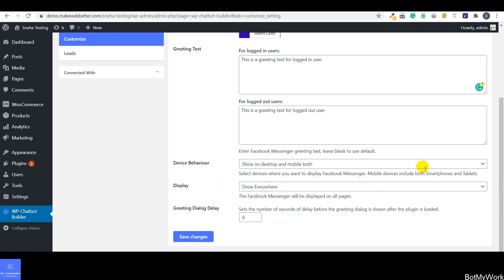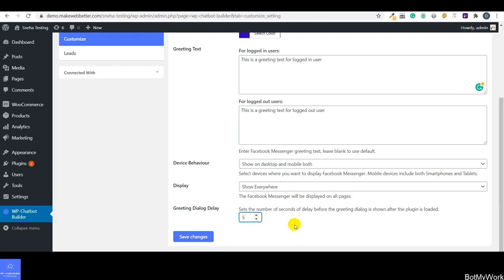And next is greeting dialog delay. So guys, using this setting you can set the time after which the bot will send the greeting dialog to the customer on the front end. This time is in number of seconds. Right now the value selected is 8. You can change the value, increase or decrease the seconds, depending on after how many seconds you want the bot to send the greeting dialog box on the front end as soon as the plugin has been loaded.